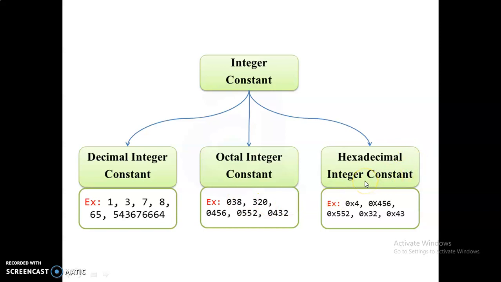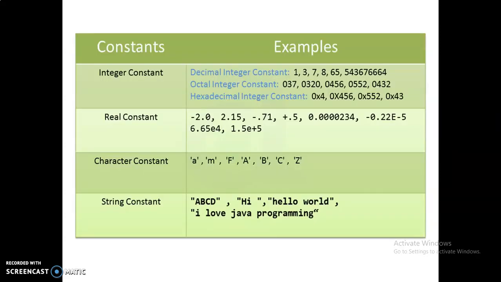Hexadecimal integer means the numbers from 0 to 9, and for 10 to 15 we replace them with A to F. This is the hexadecimal integer constant. Hexadecimal integer constants are preceded by the value 0x. Hexadecimal numbers are always preceded by 0x before the value. So these are the constants, and the equivalent examples are shown in this picture.